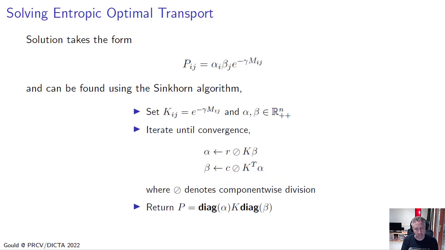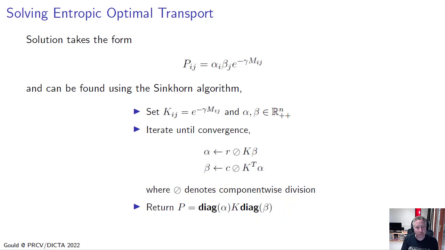And if we keep iterating, we'll eventually converge and arrive at a solution where both the rows and the columns satisfy the constraints. And then our matrix P is just the diagonal matrix of alpha times K times a diagonal matrix formed from beta.